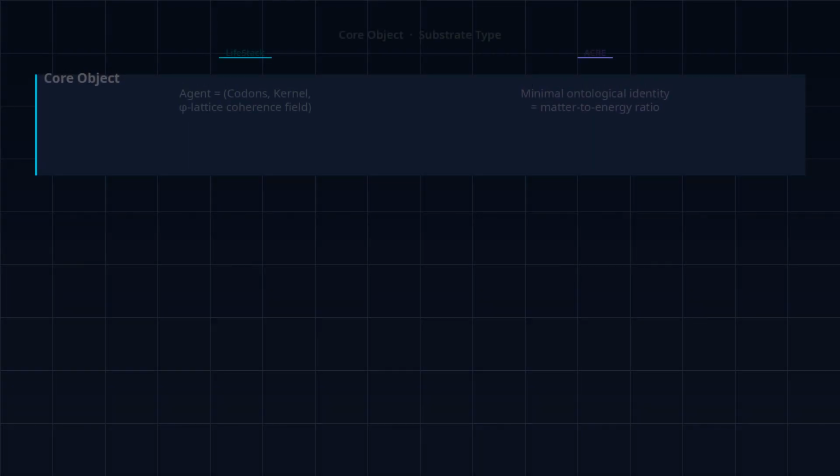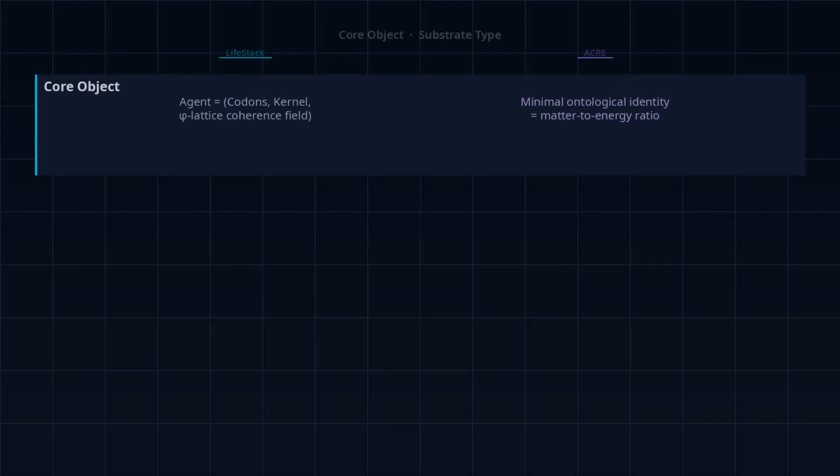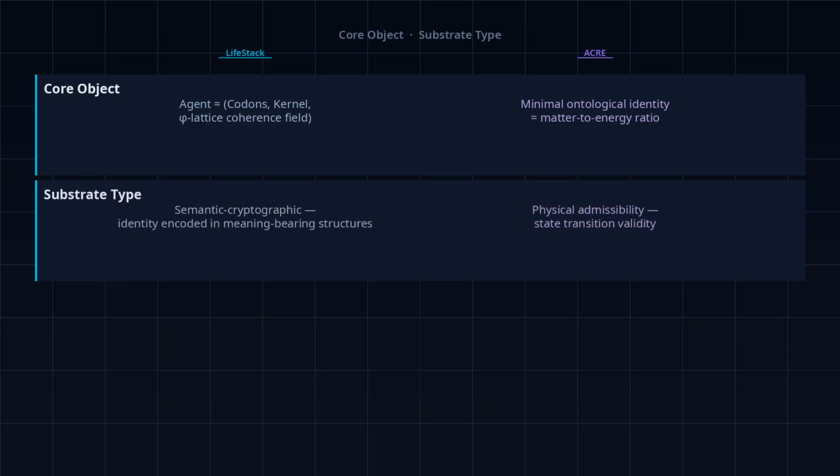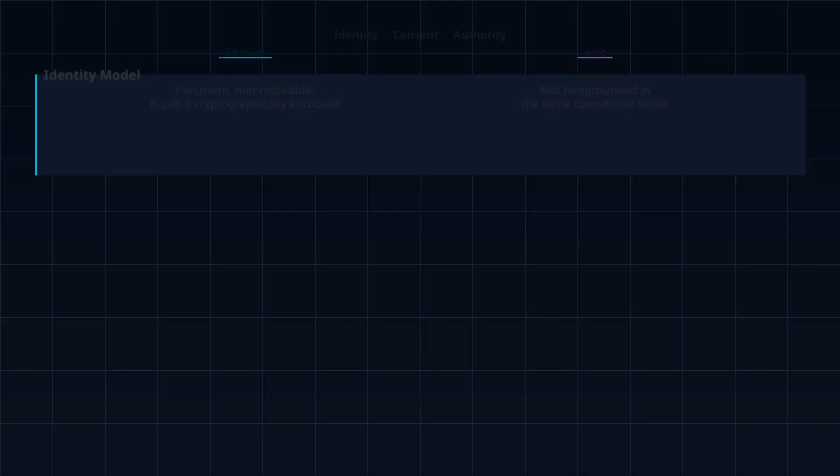LifeStack's substrate is semantic cryptographic, meaning identity is encoded in meaning-bearing structures, not just physical invariance. ACRE's substrate is physical admissibility. They begin from different primitives. This is where the divergence becomes commercially significant. LifeStack's identity model is persistent, non-replicable, and cryptographically anchored using RLWE hardness, a post-quantum standard. An agent cannot be cloned, impersonated, or silently replaced.